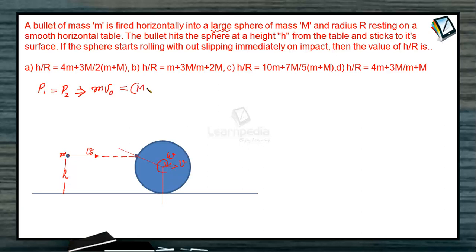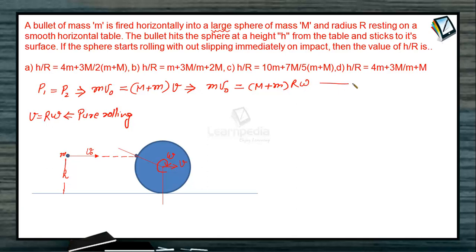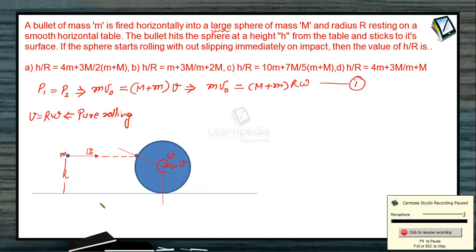So this system has mass M plus small m, and v is the velocity. For pure rolling, we know that v must be equal to r omega. So this is the condition for pure rolling, and we can use that also. The equation becomes m v naught equals (M plus small m) into r omega. This is our equation number 1.